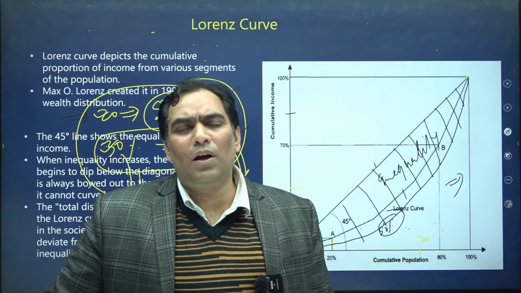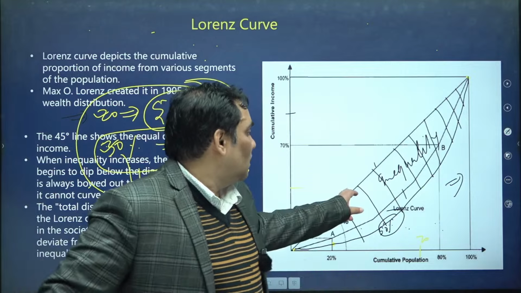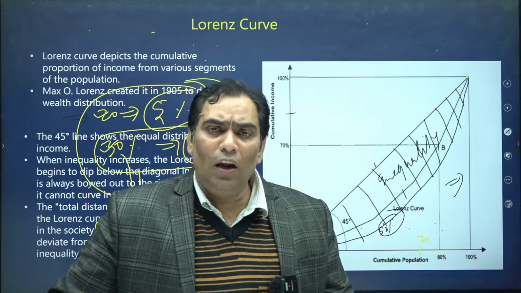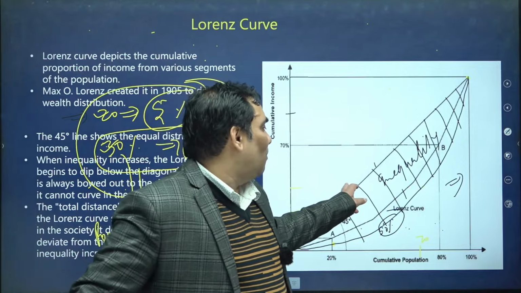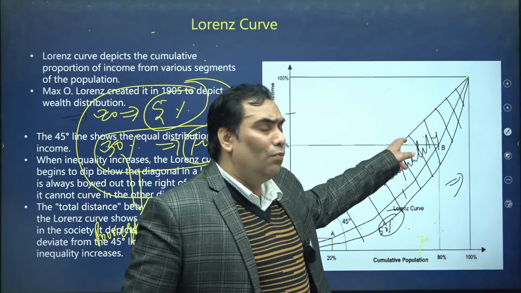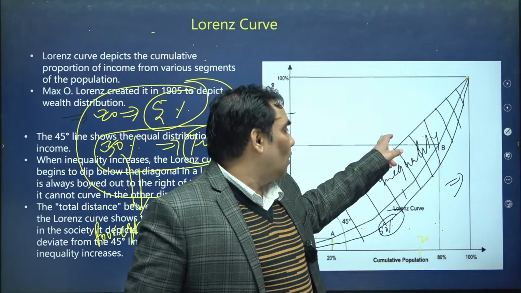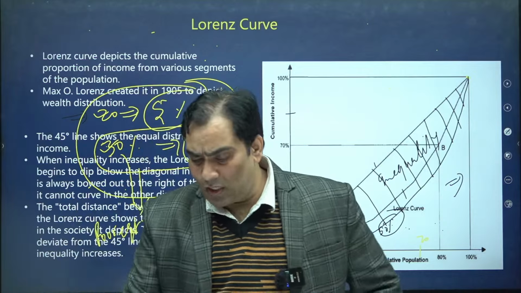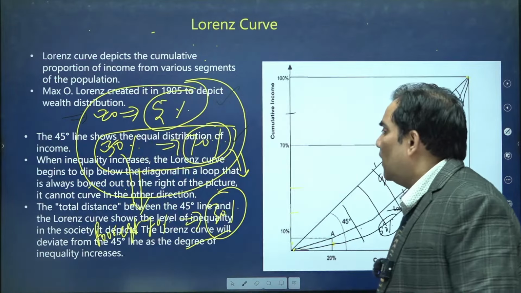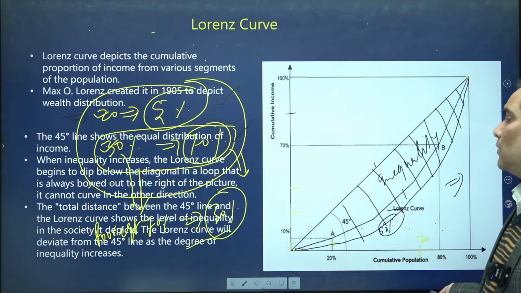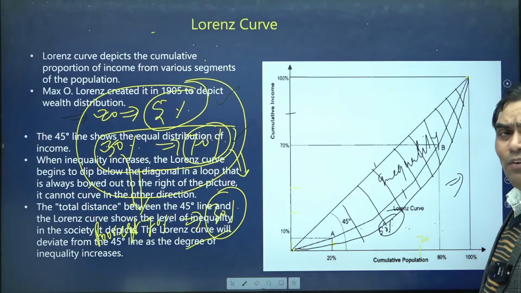In case of a developed country, the inequality will be low, whereas in case of a developing country inequality is more. That's why in case of a developed country this distance from the line of perfect equality will be low, whereas in case of a developing country it will be more. So this is about the Lorentz curve, and I think it is very clear. It was created by Max O. Lorentz. If there is any doubt, let me know.